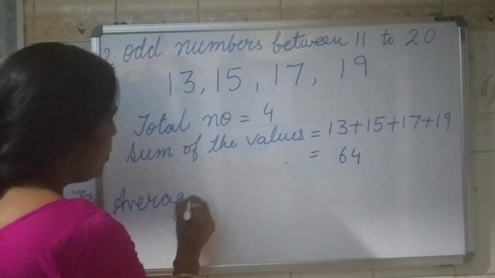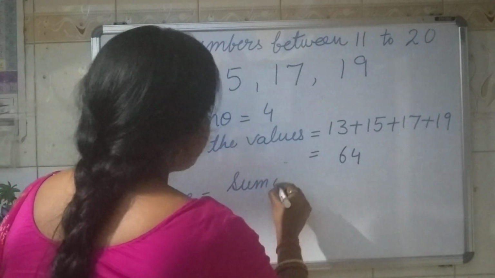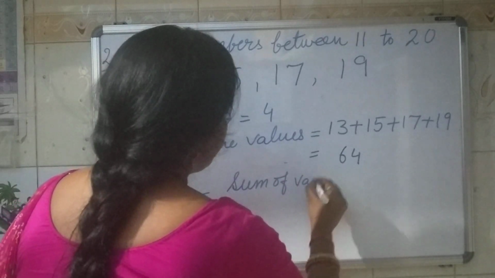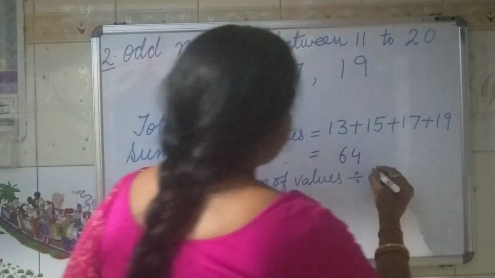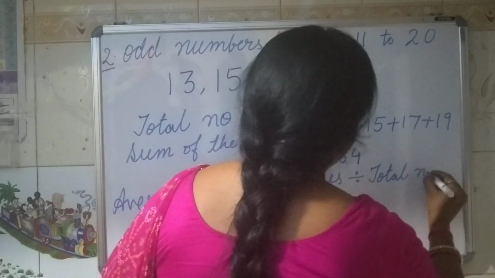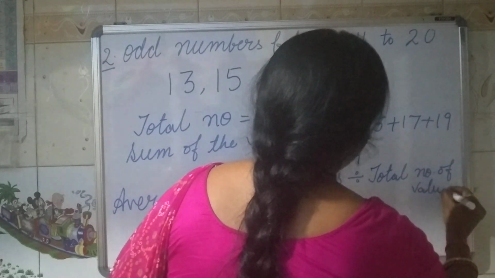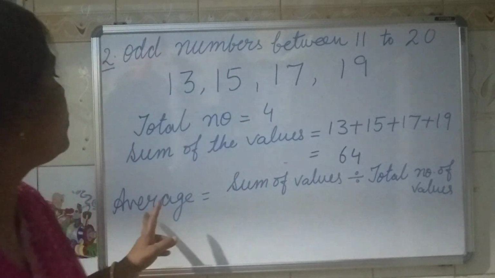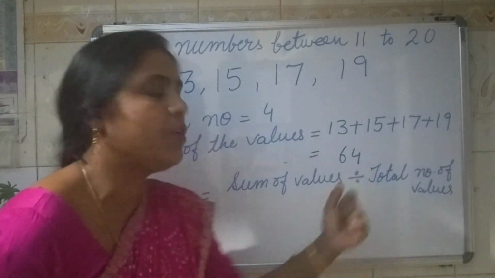Average is equal to sum of values divided by total number. Clear? So what is average? Average is equal to sum of values divided by total number of values.